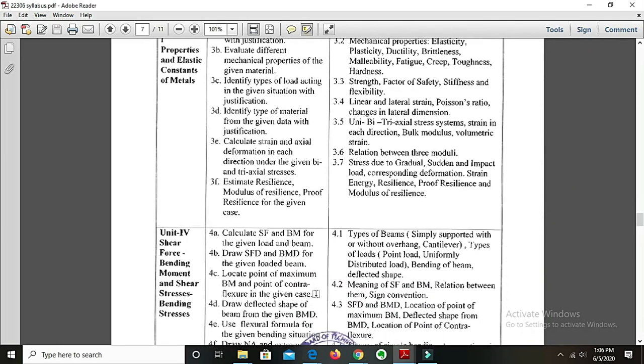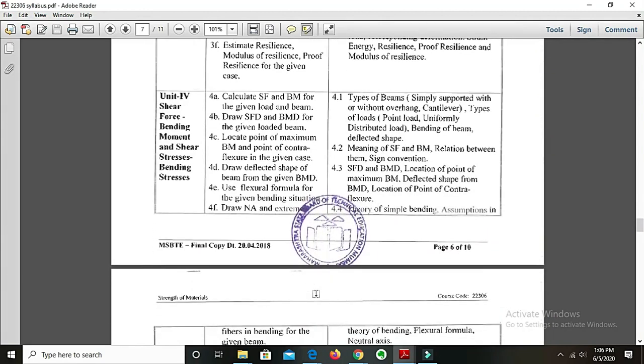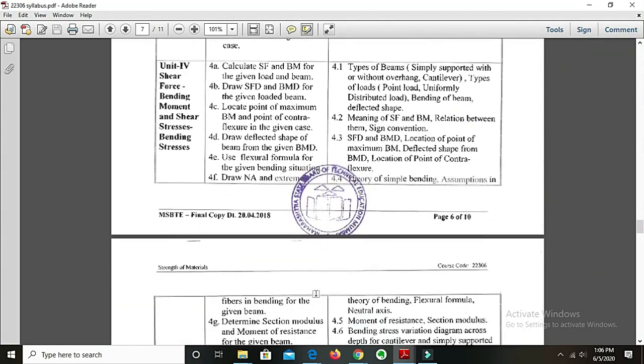Now the biggest topic or the biggest unit, the fourth unit: shear force, bending moment and shear stress, bending stress. Remember, when you look at this unit, you should not look at it as one unit. It consists of two units. That is shear force and bending moment as a separate unit and shear stress and bending stress as a separate unit. So, while considering shear force and bending moment, what are the various points under it? Let us see one by one.